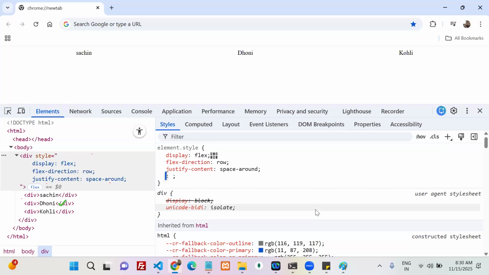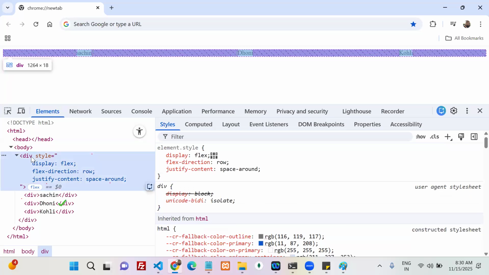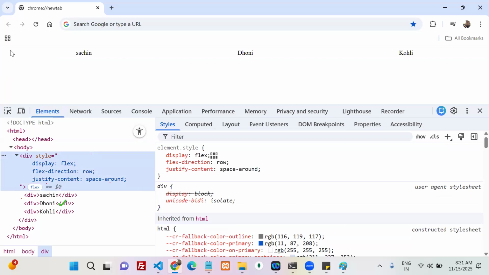Align items is also there, right? If you want to align the items on the cross axis, use align items. Cross axis is nothing but what? Come on, tell me. Column. Vertical, right? Okay. Horizontally like this, vertically like this or not?